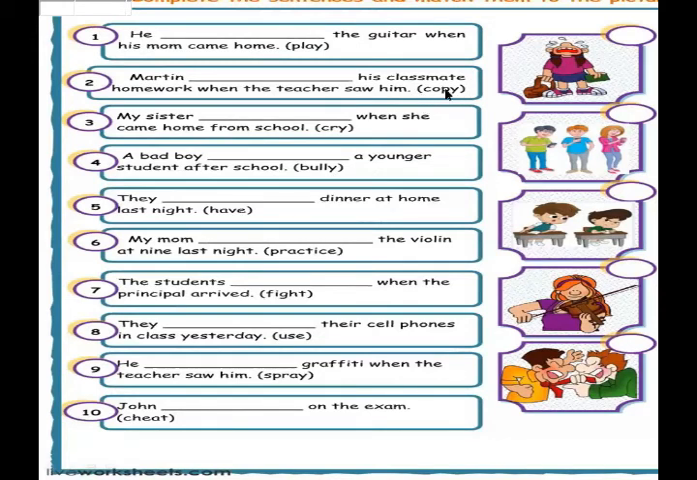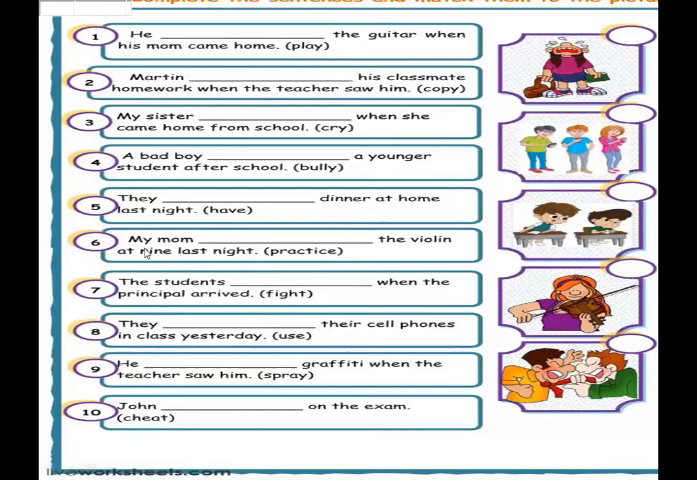You have to change them into the past continuous form of the verb. The verb given to you at the end of the sentence in the bracket is the verb. A bad boy dash a younger student after school. Okay, bully. Sentence number 5. The dash dinner at home last night. Have. Now you have to complete this by adding the past continuous form of the verb here.